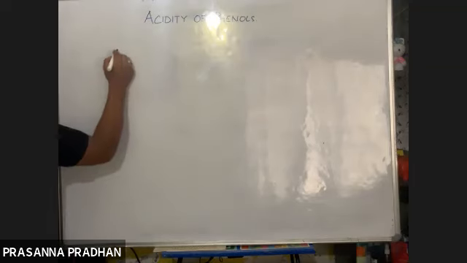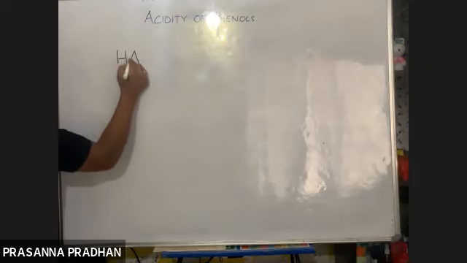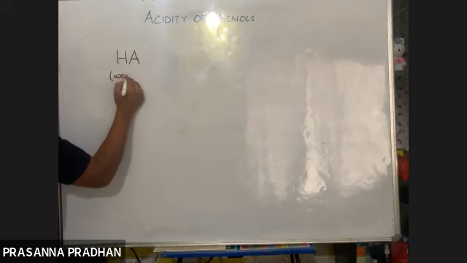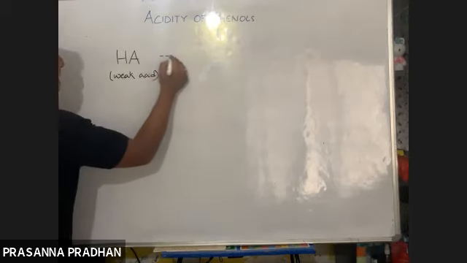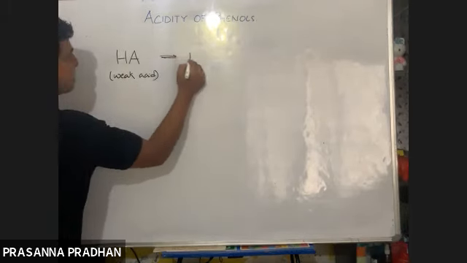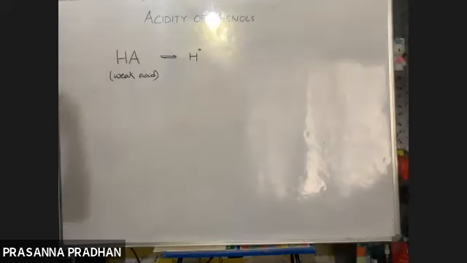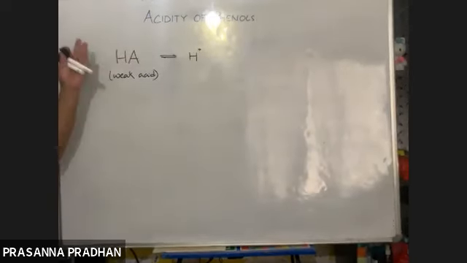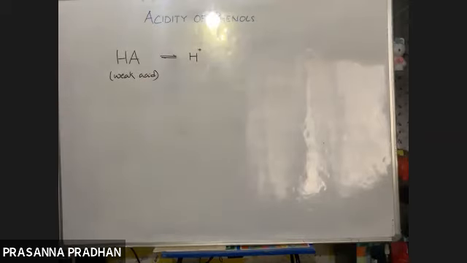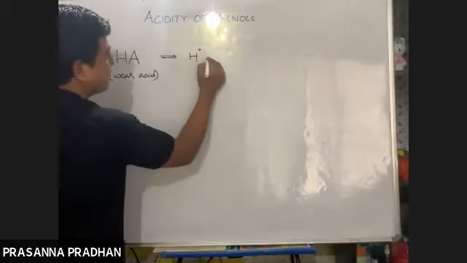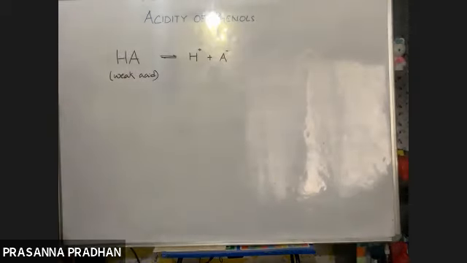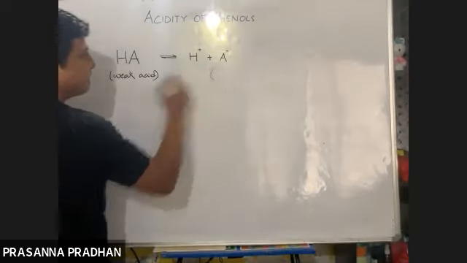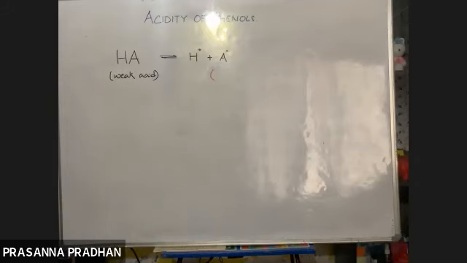Let us suppose that this HA, we consider it to be a weak acid. So it ionizes to give you H positive proton. Definition of acid is a compound which releases a proton in an aqueous solution. So the other part which is formed is A negative. And this A negative which is formed is known as what? What is the name of this anion?